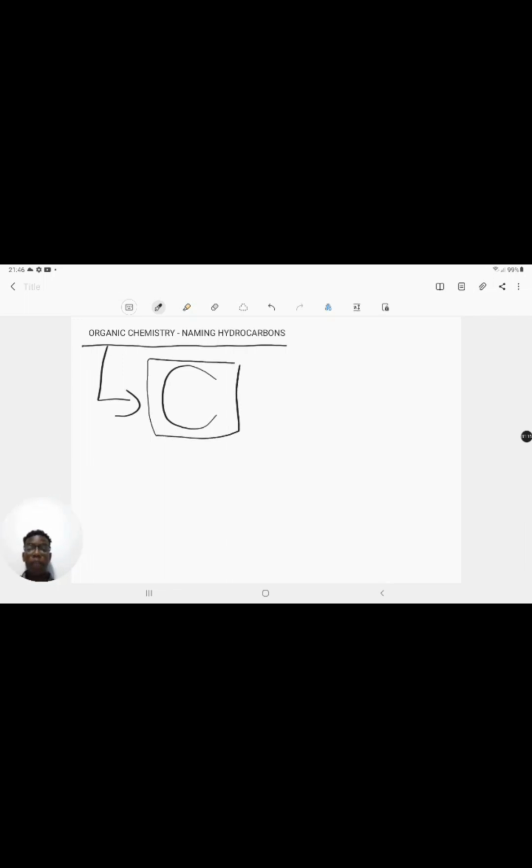The compounds that are involved in organic chemistry are generally all carbon-based compounds, except your oxides and your carbonates. So what are your oxides? Your oxides are carbon monoxide, given by that formula, and carbon dioxide, given by that formula, and your carbonates as well.